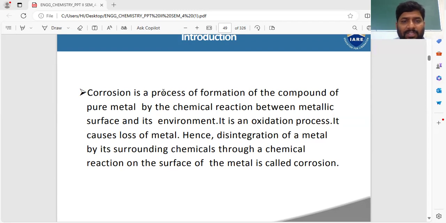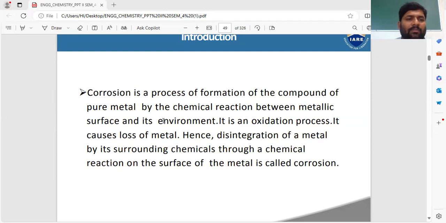In this process, the metal surface and environment are involved. The reaction occurs between the metal surface and the environment. Metal surface means you can take any metal like iron, copper, silver, magnesium, sodium. These are metals, and they have a surface.